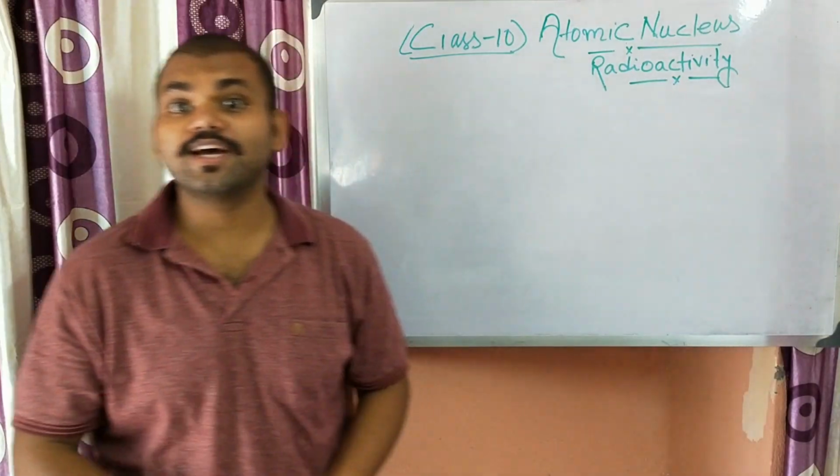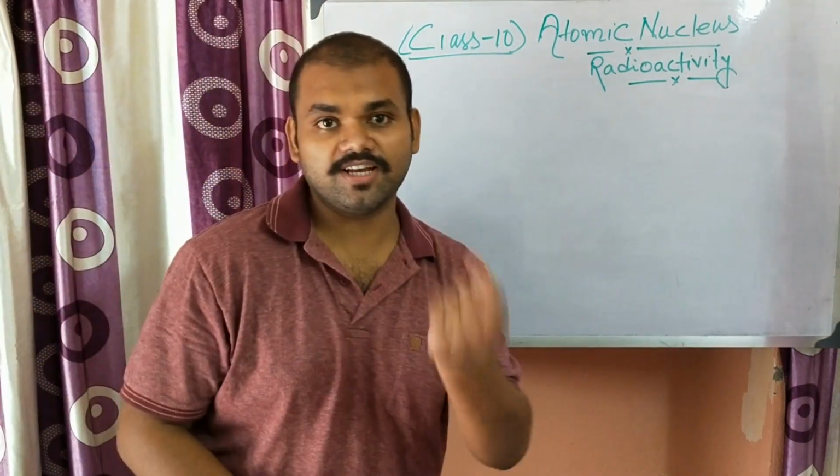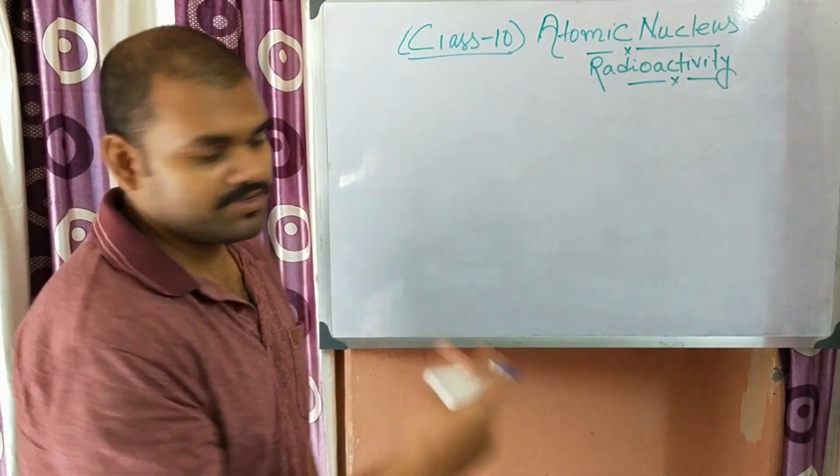Okay, come to the nuclear reaction. There are two kinds of nuclear reaction. One is known as fission reaction, another is known as fusion reaction. So first, come to fission reaction.